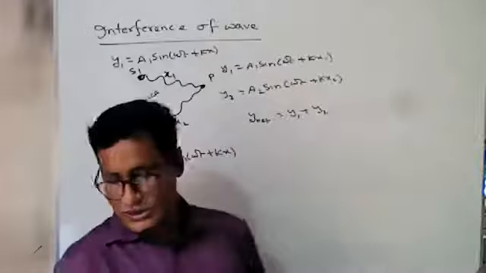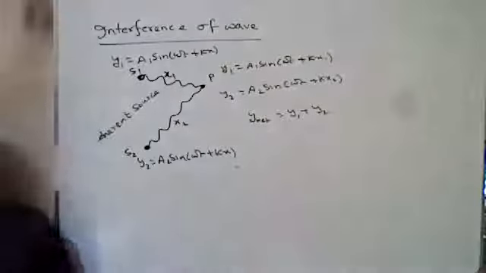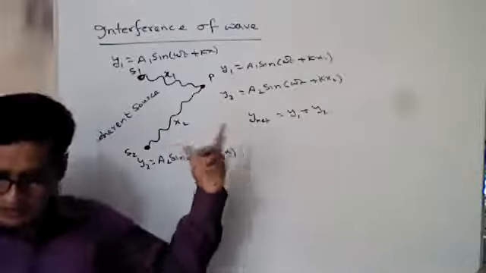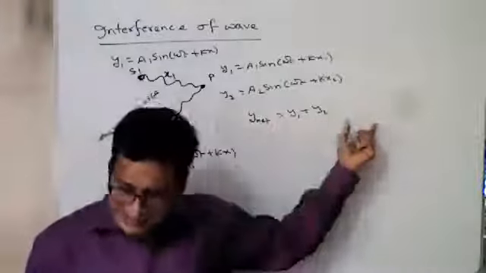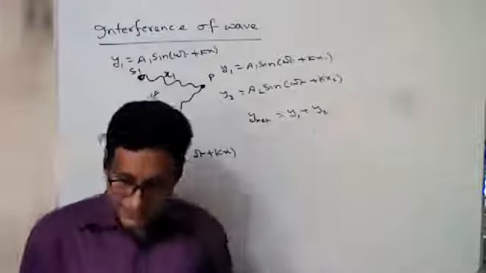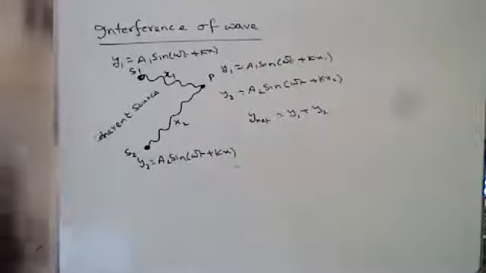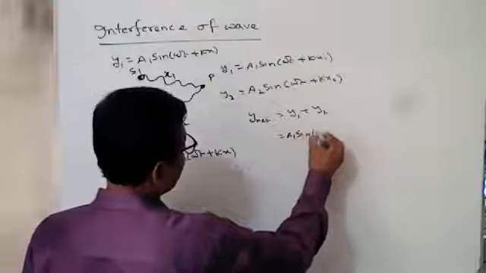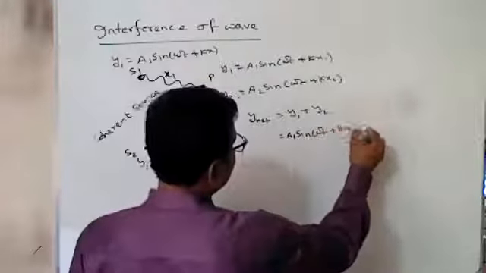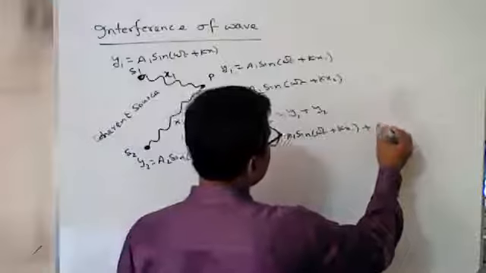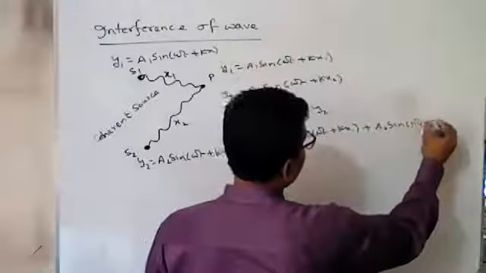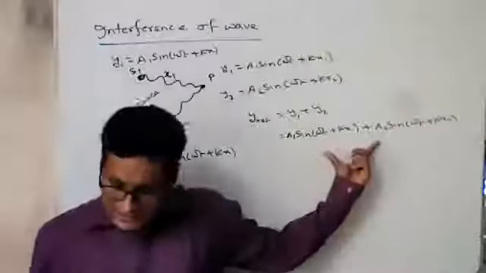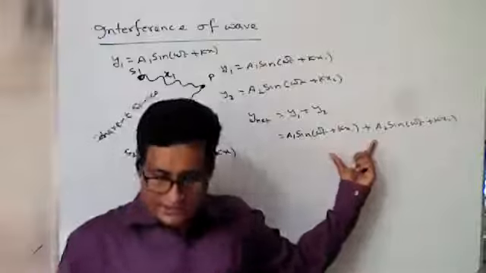So why do we consider y1 plus y2? You can consider y1 minus y2. It is a vector quantity, and it depends on the direction. Sin C plus sin D, sin C minus sin D, any other equation can be considered. So y net equals a1 sin(omega t + kx1) plus a2 sin(omega t + kx2). Okay, this is the equation for y net.